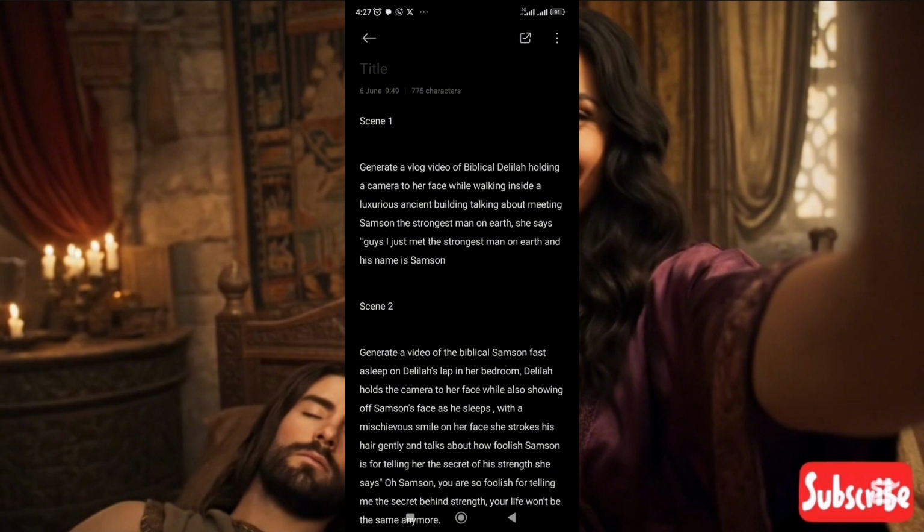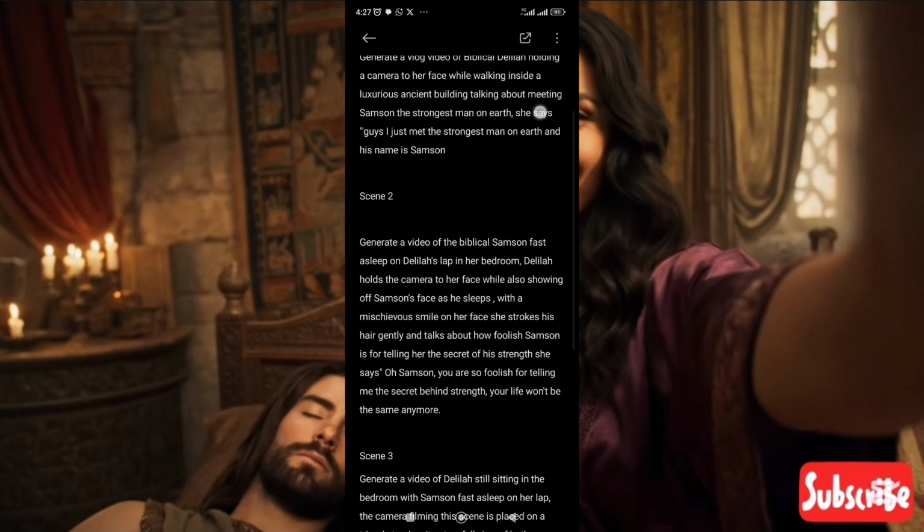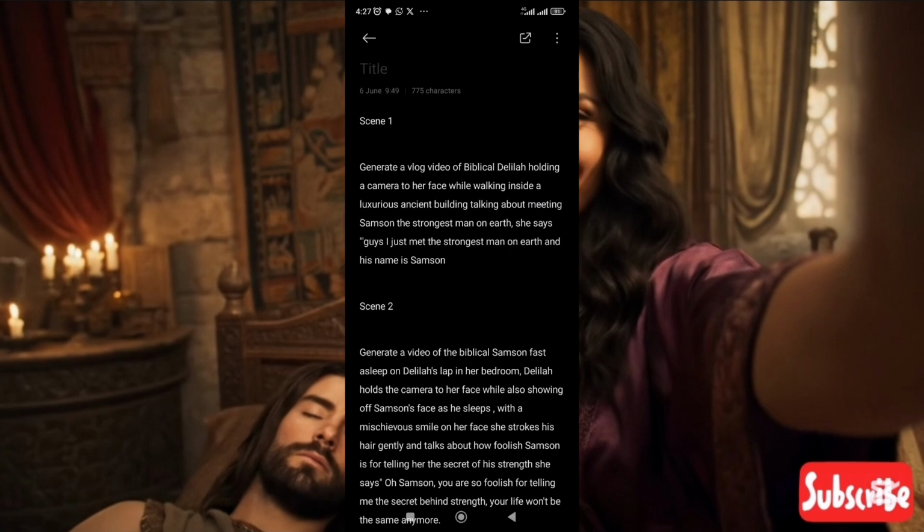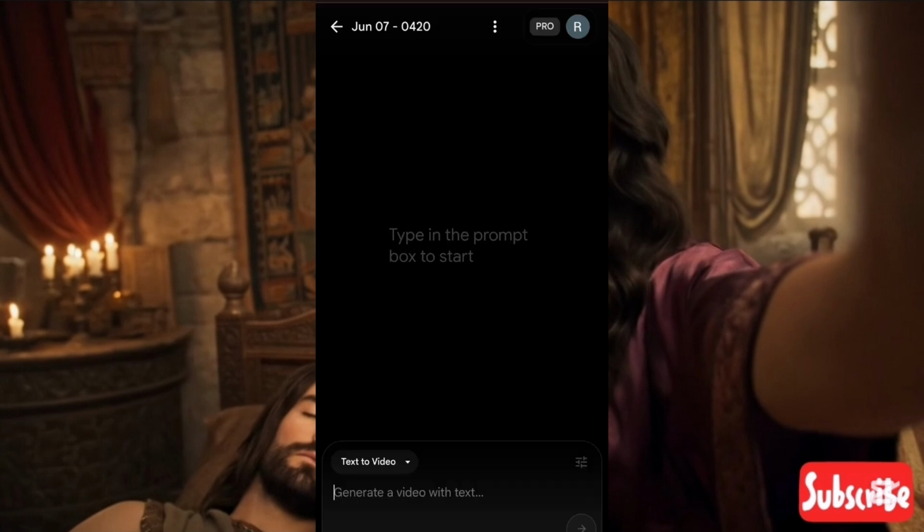You can do exactly what I did, or you can just edit it or use something entirely different. It depends on you. You can also generate your own prompt using ChatGPT if you are able to figure it out. But since I could not figure it out, I have to write my own prompts myself. Like I said, before ChatGPT, we were writing things ourselves. So I don't really see why I should depend on ChatGPT all the time. So let us head over to Google Flow and generate the videos.